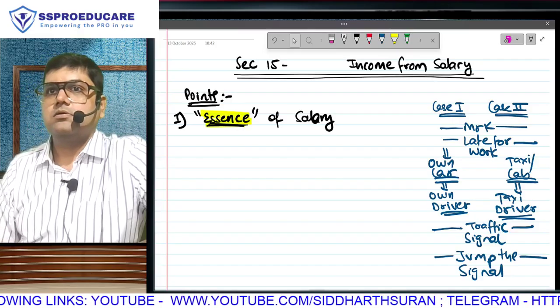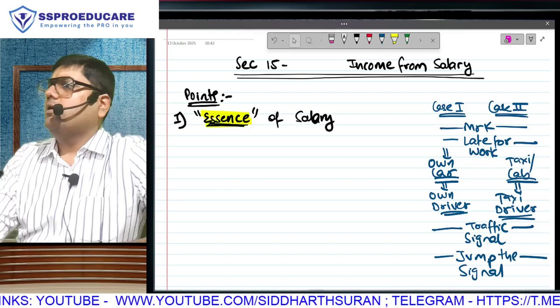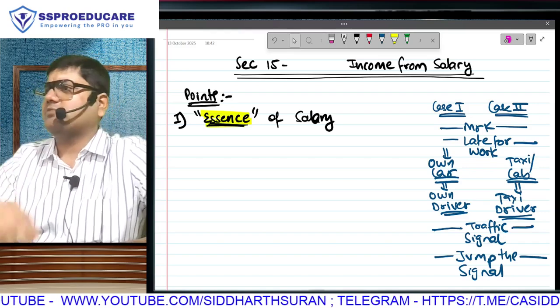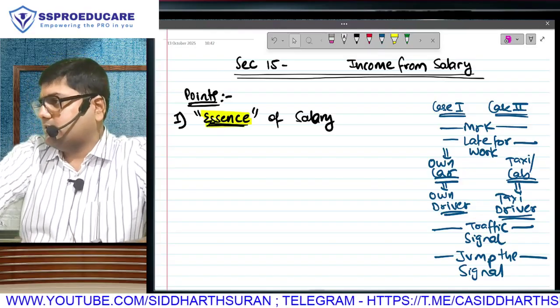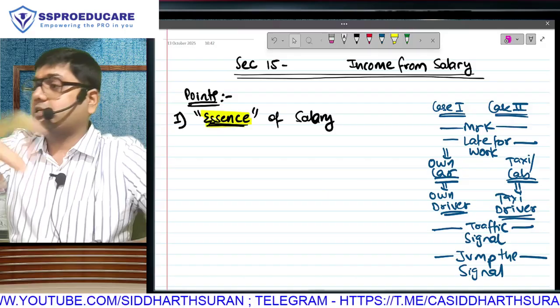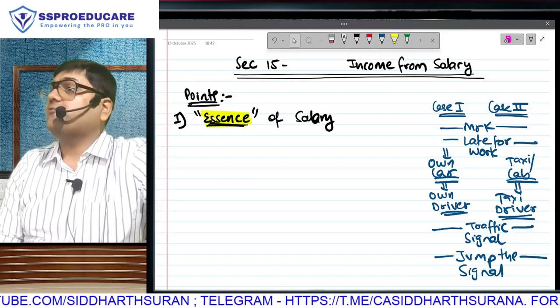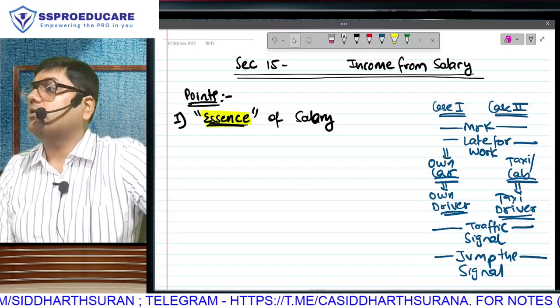And this was an example. Same thing can happen with hospitals and doctors, same thing can happen with supposingly coaching class. Coaching class has multiple faculties. There is a faculty who is working full time, not going anywhere else. Whether there is any lecture or there is no lecture, every month we will give you this fixed amount. That's a full time employee. So that faculty ka fees will be called income from salary.